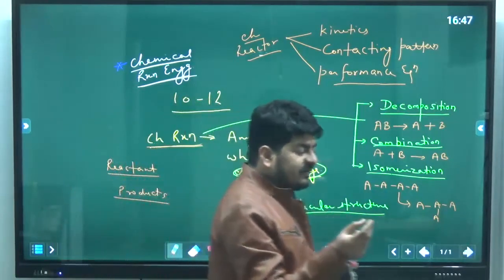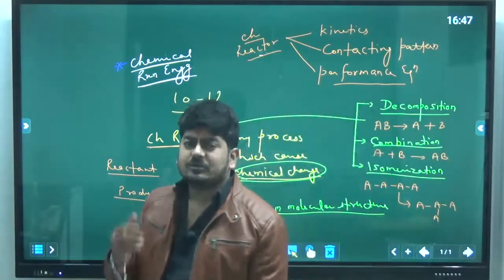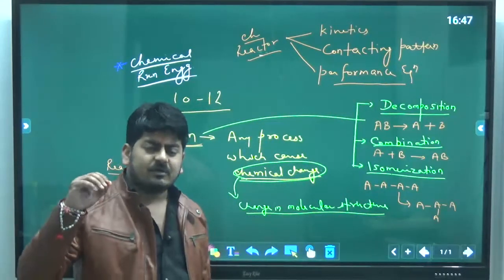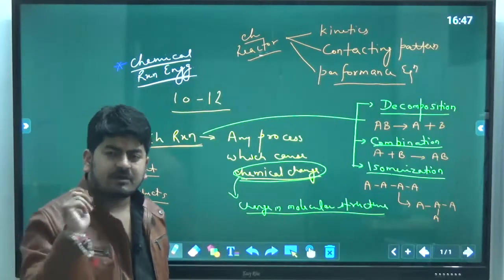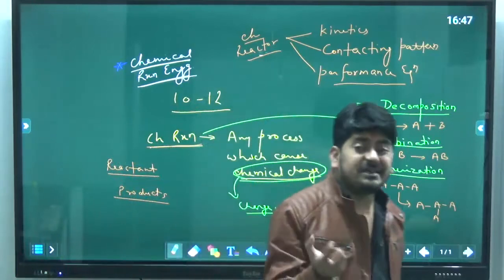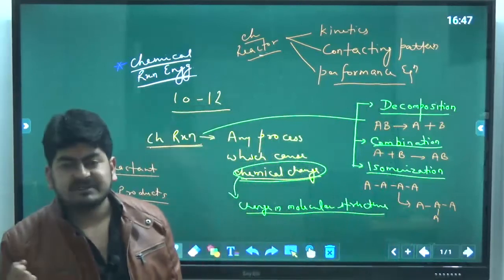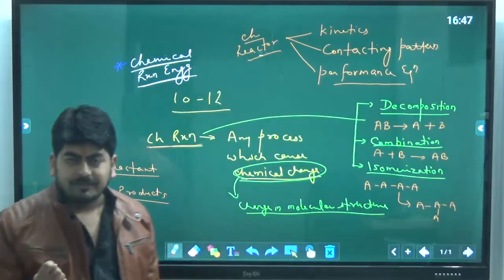PV = ZRT is the virial equation of state. So there are so many equations of state. Any mathematical relation between pressure, volume and temperature is called an equation of state. Similarly, talk about the energy equation, Einstein's energy equation, that is E = mc², relating the mass and the energy of the component.